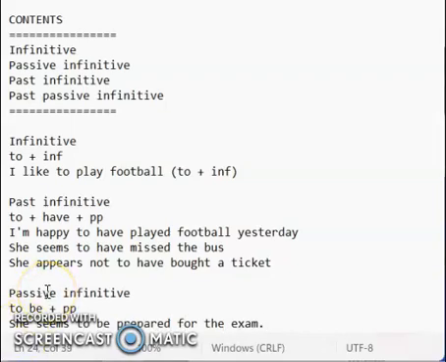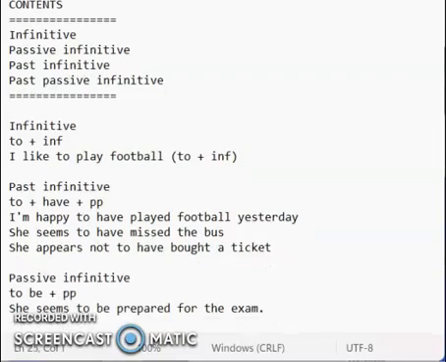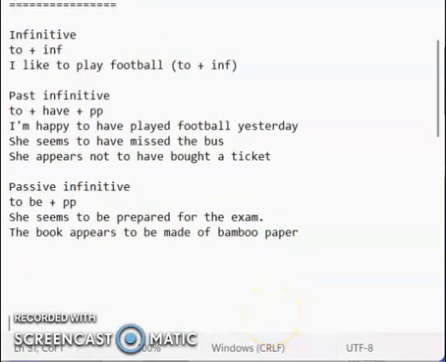It's passive because we're not saying what she is doing, but the way she seems to be. We're talking about her, not what she does. And infinitive because we're talking about the general context of being prepared and the general context of the exam. The book appears to be made of bamboo paper. In this case, we're talking about the general context of what it's made of, and it's in passive form because we're not saying who made it. We're just talking about the material it's made of in a general way.